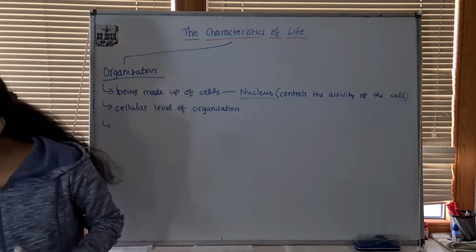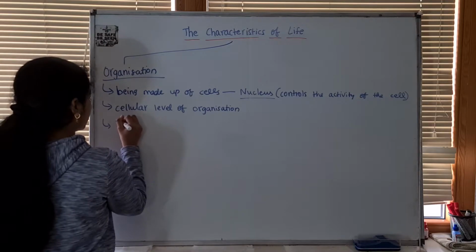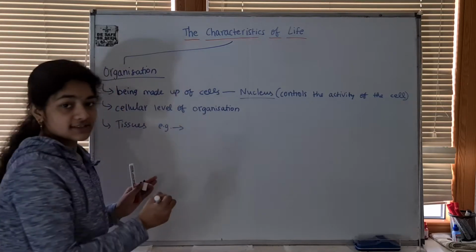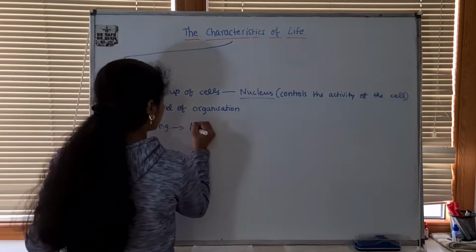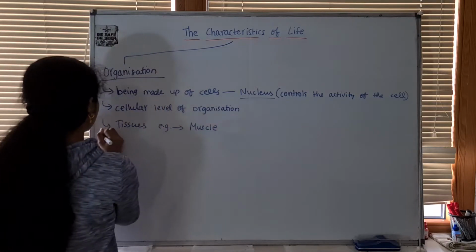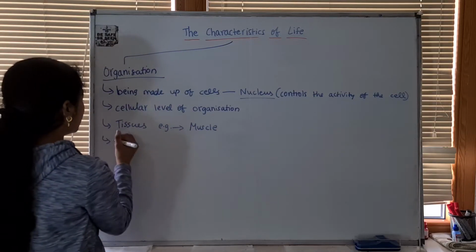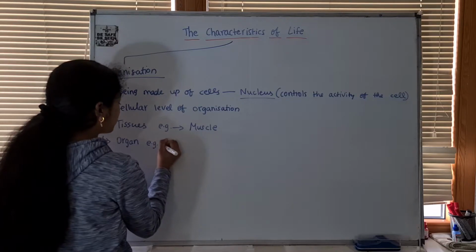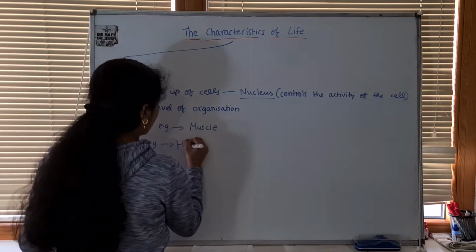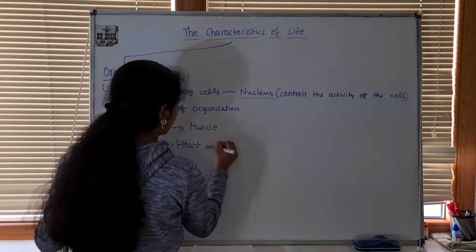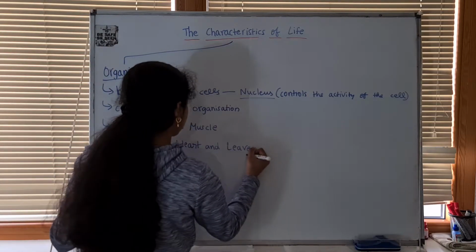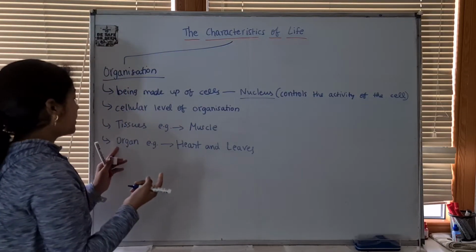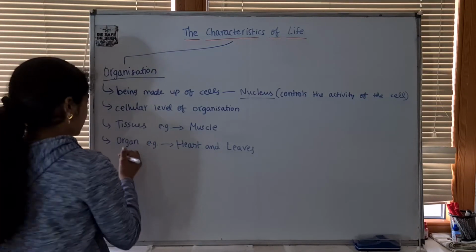The next level of organization is the tissue level of organization. Tissues are basically groups of cells. An example of a tissue is a muscle, made up of muscular cells. Next, the organ level of organization. Examples of an organ are the heart and leaves. So the heart is in animals, and the leaf is an organ in plants. So an organ is a group of tissues.